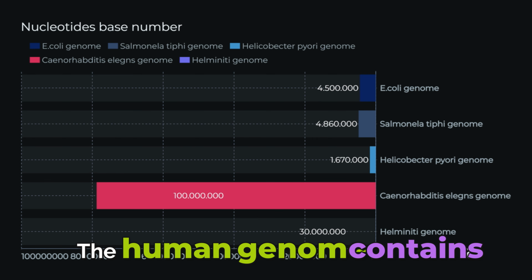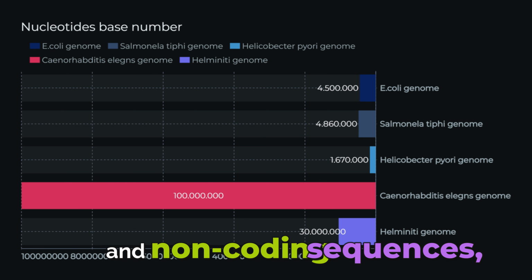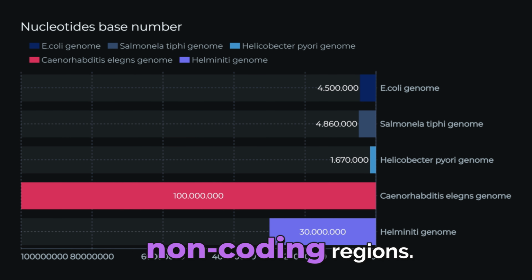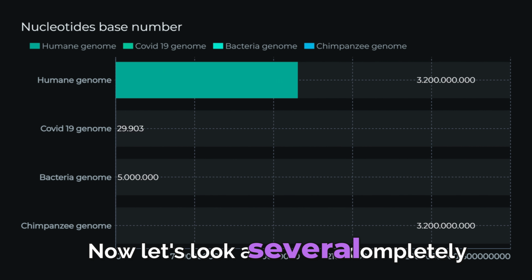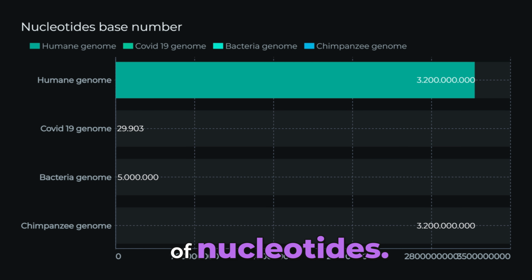The human genome contains a large number of genes and includes both coding and non-coding sequences, while bacterial genomes have a much simpler genome structure, with fewer genes and shorter non-coding regions. Now let's look at several completely different genomes and the drastic difference in the number of nucleotides.